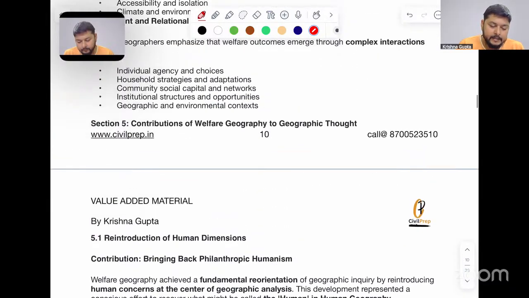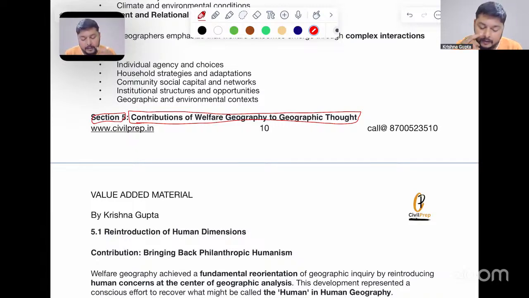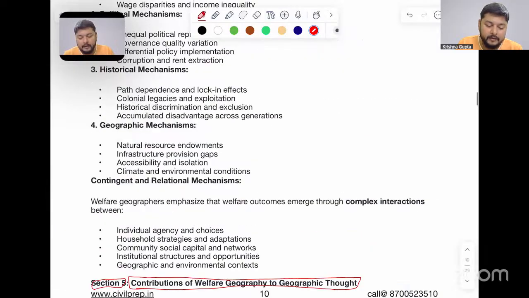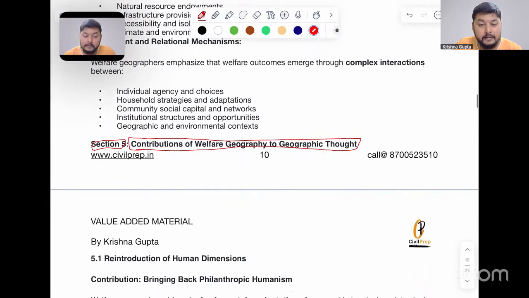Now, next section here we have, that is contributions of welfare geography to the geographical thought. Now, the contribution of welfare geography to geographical thought or human geography we need to understand. Before that, any doubt, any queries in the previous topic that we have understood here? You can answer in the chat box here.